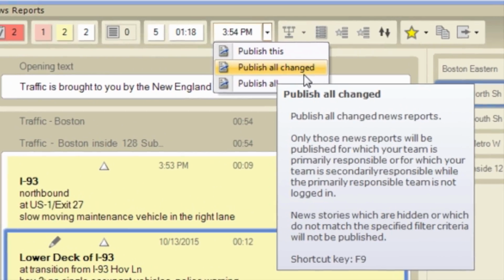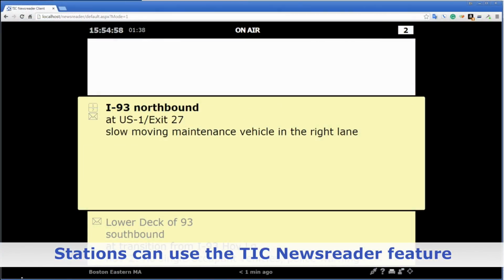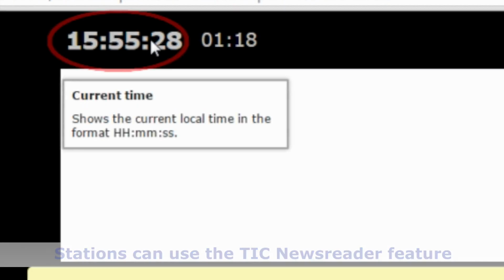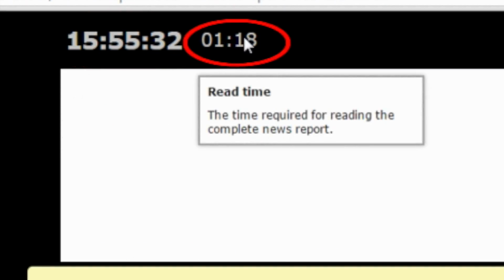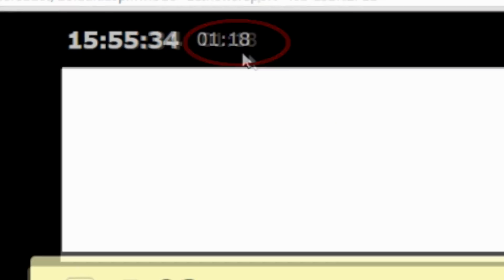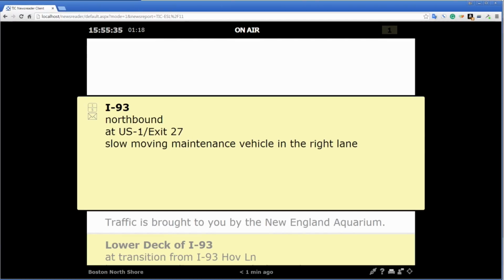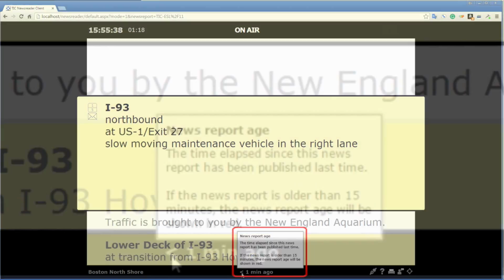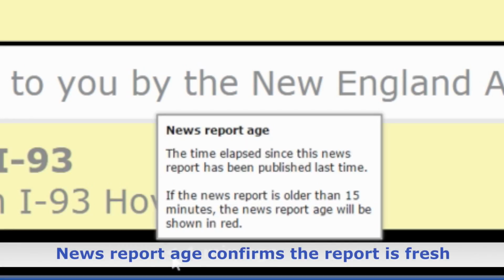TIC can publish reports to a station's own news format reading system or to the TIC Newsreader feature. To the upper left of the browser window, the announcer sees the current time along with the approximate reading time for the news report. This estimate is provided by TIC based on the number of words in the report and a configurable setting for the reading speed that might be normal for a particular station's format. At the bottom of the window, an indication of when this particular report was last updated. Therefore, the announcer knows that the information is fresh.